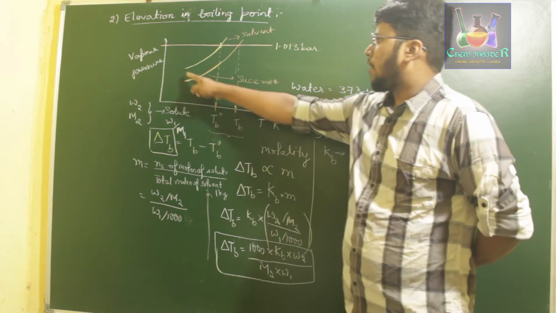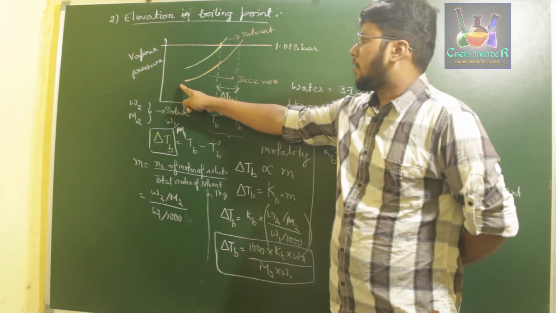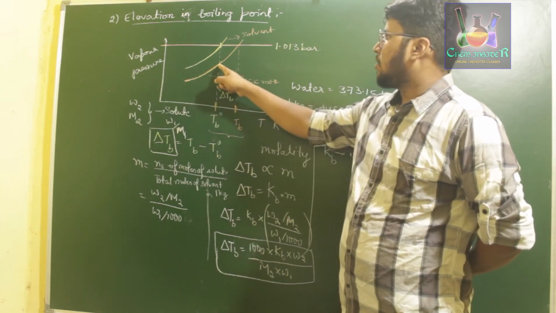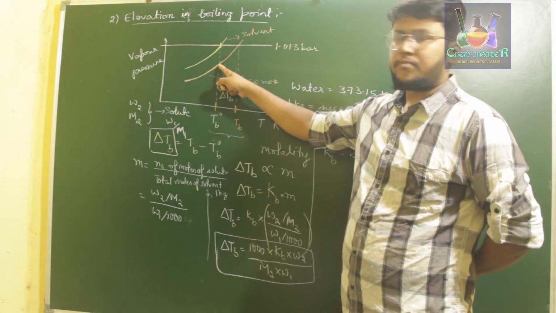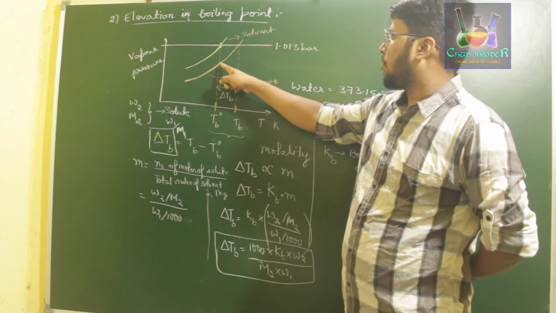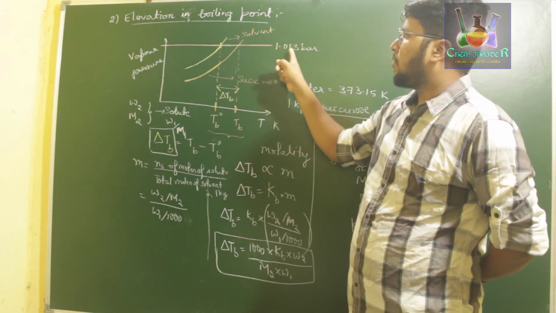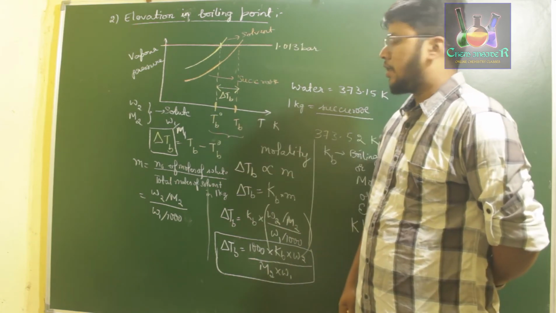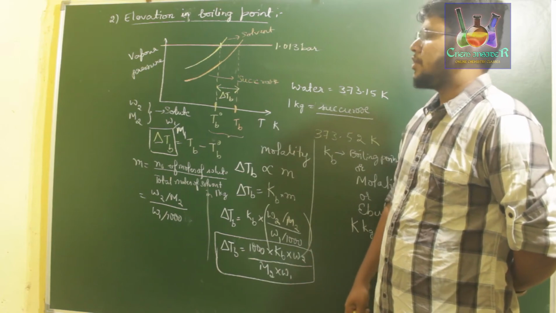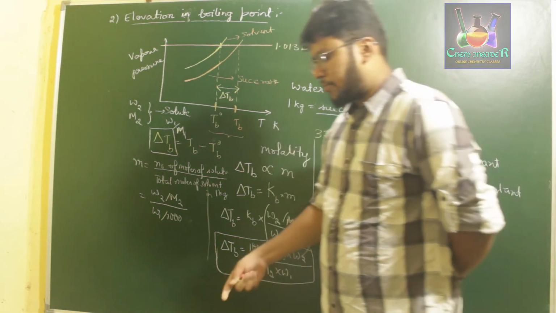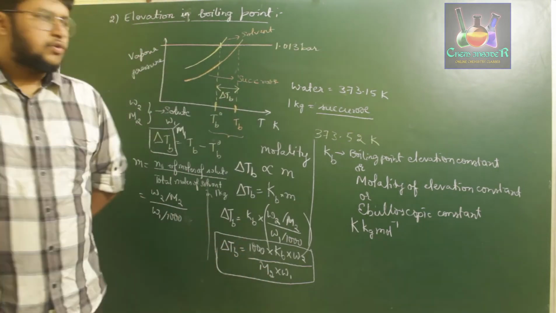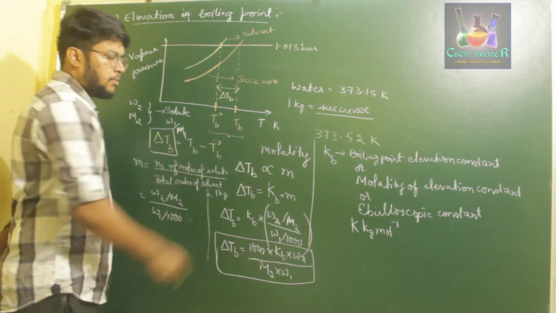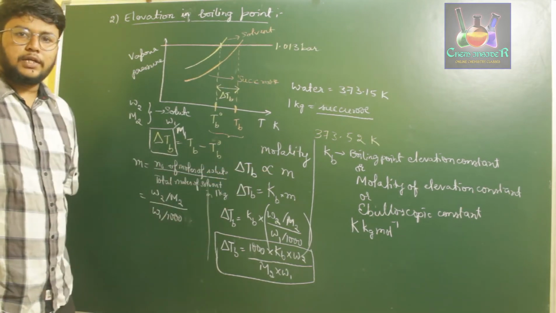Okay, so now we have observed a slight decrease in the vapor pressure, and plotting a graph of vapor pressure against the temperature of that particular solution, we observe an increase in the boiling point, because we have to obtain a vapor pressure equal to atmospheric pressure. So that will be called TB. The difference between TB and TB naught is called delta TB, which is also said to be the elevation in the boiling point of the solvent when adding solute. So clearly delta TB is given as TB minus TB naught, which depends upon the molality of the solution.